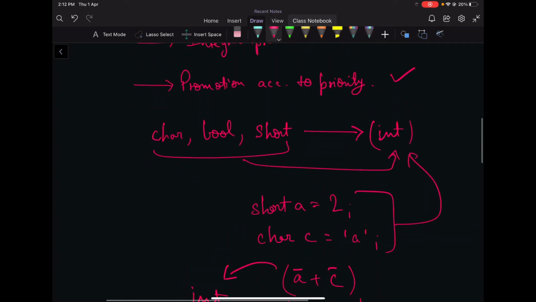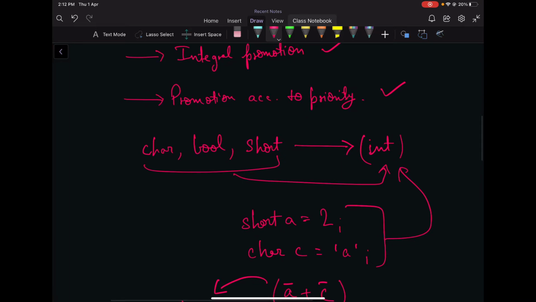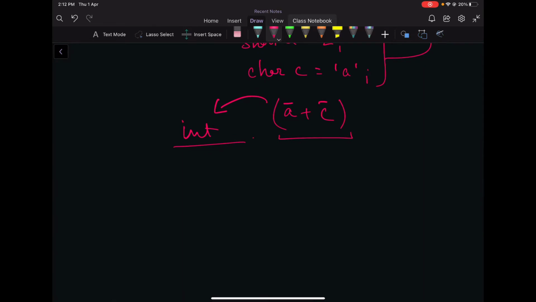After that, suppose that even after integral promotion we still have multiple data types in our expression. Then the second strategy, promotion according to priority, comes into play. Suppose we have a double d as well, and we write a plus c plus d. Now a and c are converted to integer, but d is still double. This double cannot go through integral promotion, so it will promote according to the priority. The priority of double is higher than integer, so all these integers would be converted to double, and then it would be evaluated.